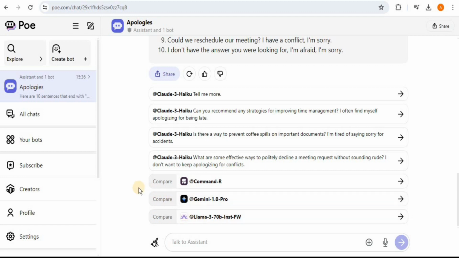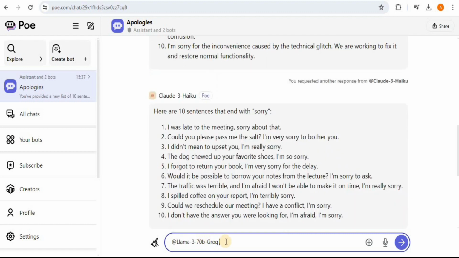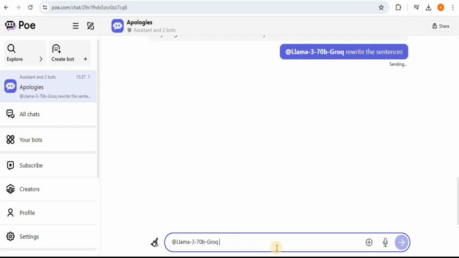But if you want to compare the response with some other LLM which is not in the list, you simply have to click on the text box right here. You have to enter the @ and then you will get all the options which are available in the free tier. So if I want to get the answer using the Llama 3 70B Groq model, I'm gonna simply select it, and then after selecting the model, I'm gonna say rewrite the sentences.